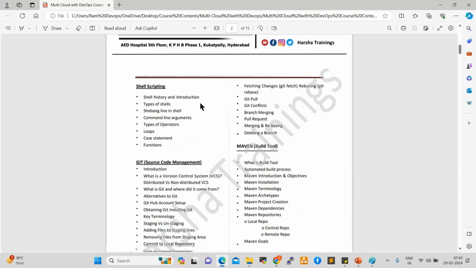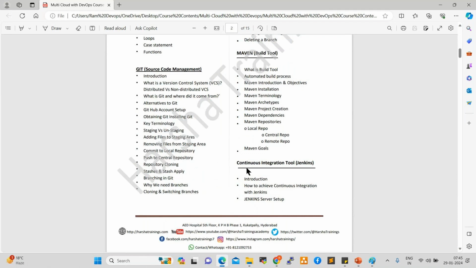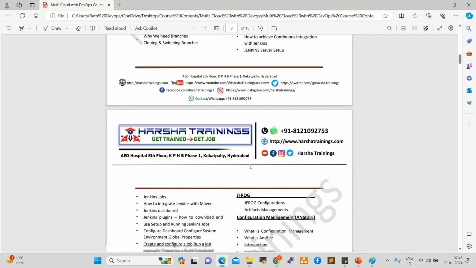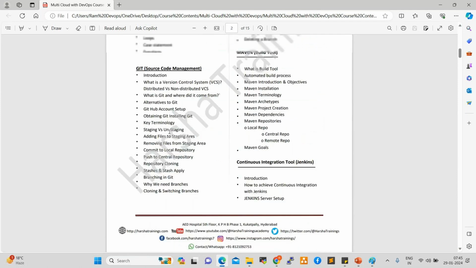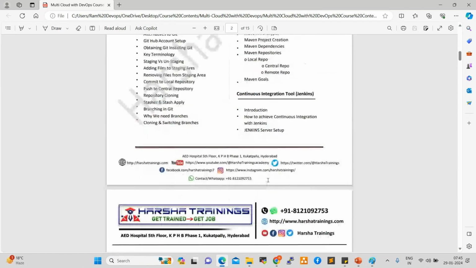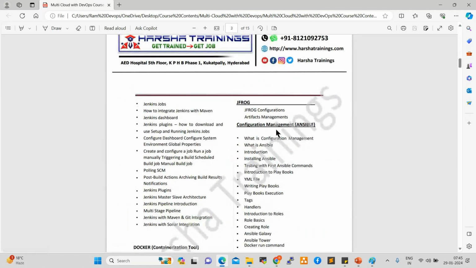Jenkins will go deep dive. This is the Jenkins content. And Maven course content. And also here Ansible. JFrog introduction will be there. JFrog is not required actually, because in place of JFrog we are using Maven, right? But a few projects are using JFrog also. That is why I'll show you some overview and some setup in JFrog. So this is Ansible.